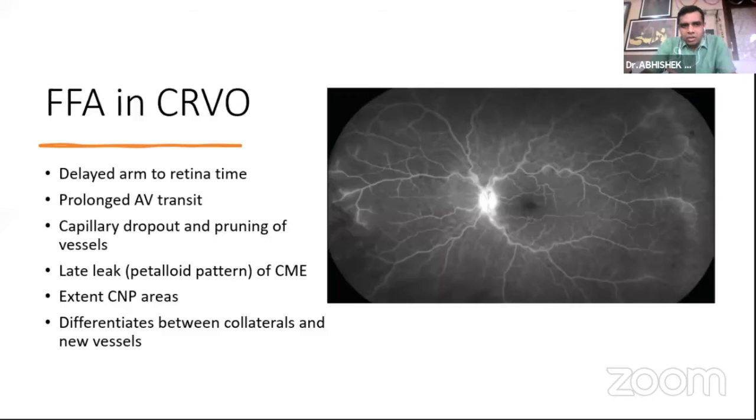Coming on to the angiography in CRVO, which becomes a very important tool in finding out if it is an ischemic or a non-ischemic CRVO, the delayed arm to retina time, prolonged AV transit, capillary dropouts, and extent of the CNP areas are the most likely things that we want to know on an FFA, so that we can find out if it is an ischemic CRVO or not.